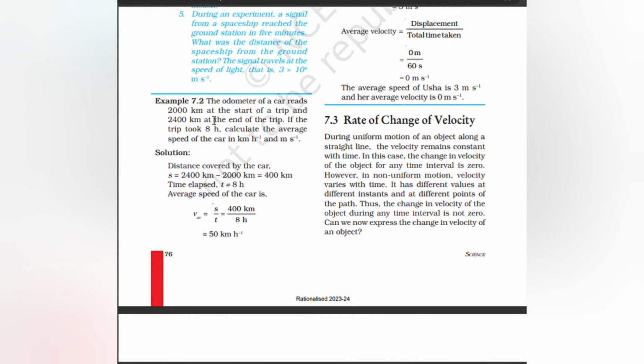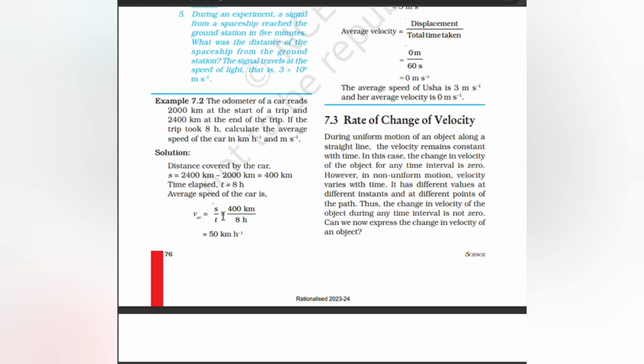Example: the odometer of a car reads 2000 km at the start of a trip and 2400 km at the end of the trip. If the trip took 8 hours, calculate the average speed of the car in km per hour and meter per second. So the distance covered by the car, that is s, is equal to 2400 km minus 2000 km, which is equal to 400 km. Time elapsed is 8 hours.